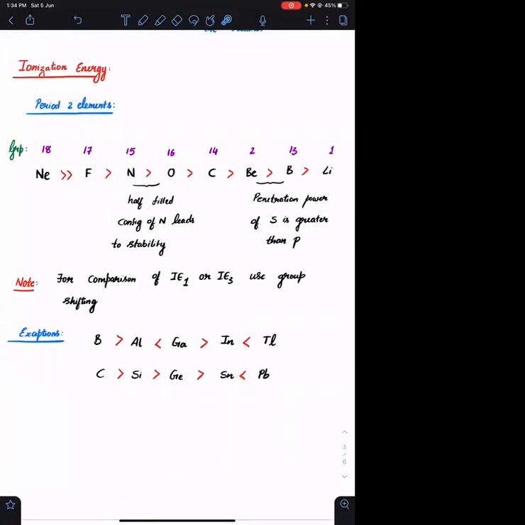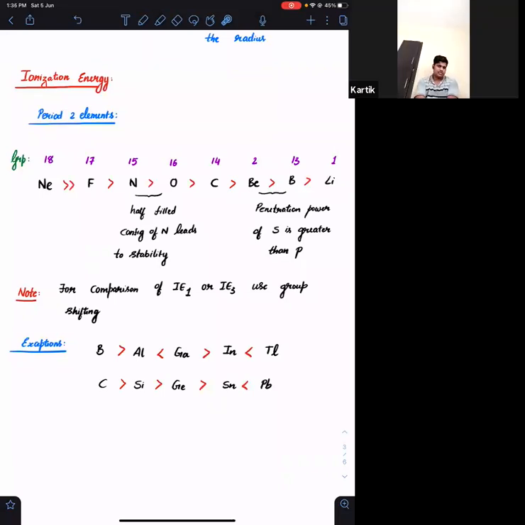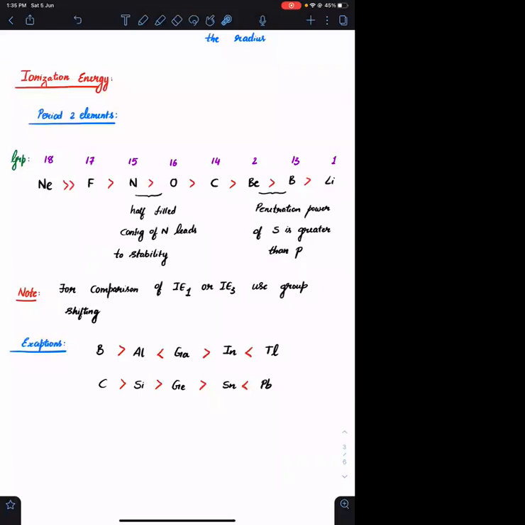Ionization energy. First of all, you need to know the definition of ionization energy. What is the definition? It is nothing but the amount of energy required to remove an electron from the outermost shell of an isolated gaseous atom. Outermost shell, isolated. Okay. You need to take an isolated atom. If it is not an isolated atom, it will be under the influence of other atoms, so the amount of energy that will be required will be different. बाकी atoms भी उस electron पे influence करेगा, so उसको निकालने के लिए अलग energy लग सकता है. So the definition is for an isolated gaseous atom. You need to take a gaseous atom.